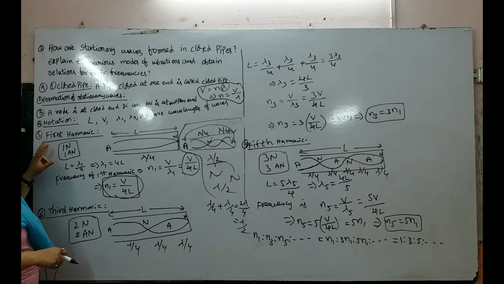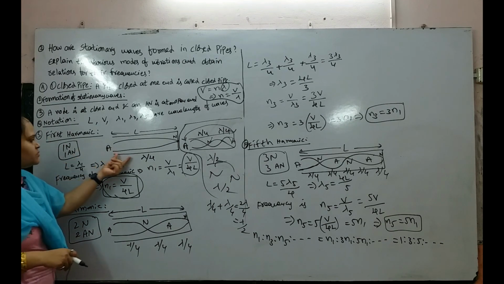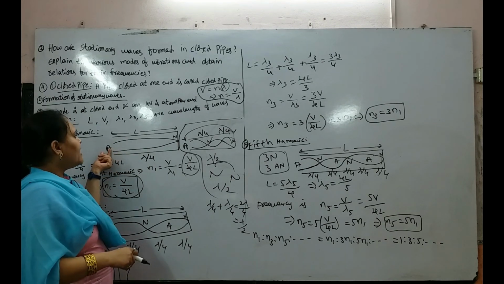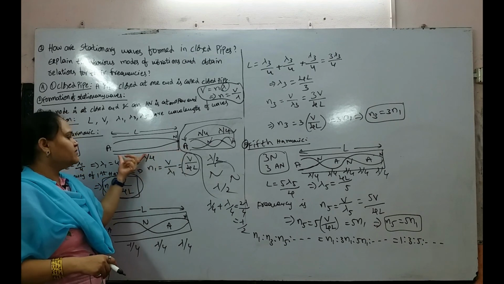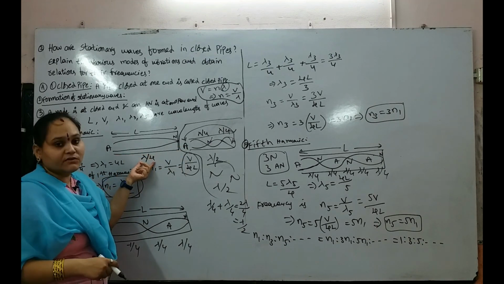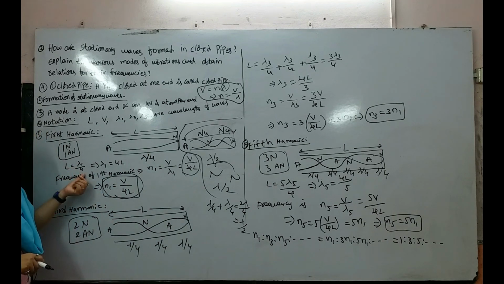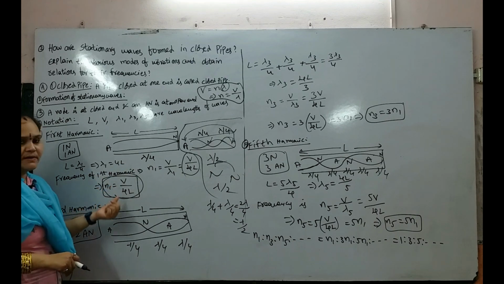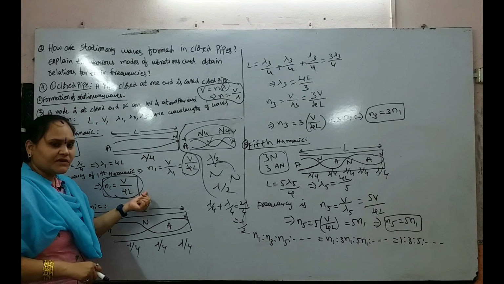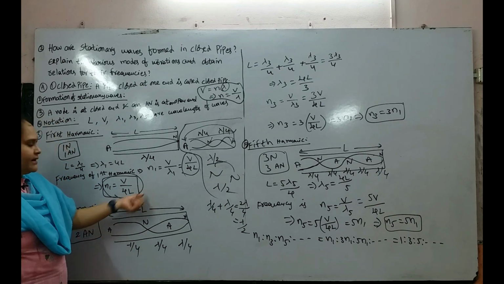And here we will get the first harmonic. In this first harmonic, we will observe an antinode and a node. The distance between antinode and node is nothing but lambda by 4. Now, length L equal to lambda by 4, then lambda 1 equal to 4L. Now, the frequency of the first harmonic N equal to V by lambda, that is V by 4L. This is the first harmonic frequency or the fundamental frequency.